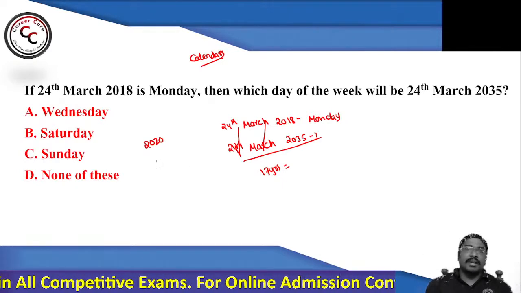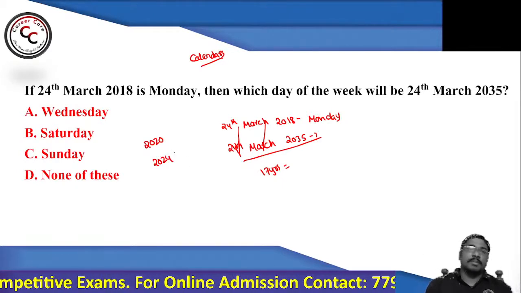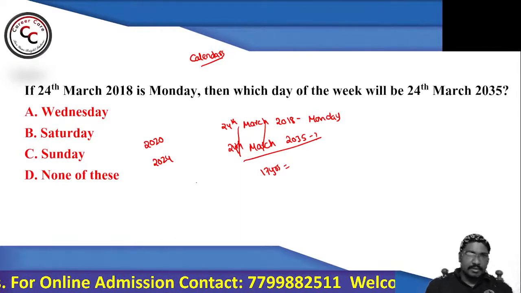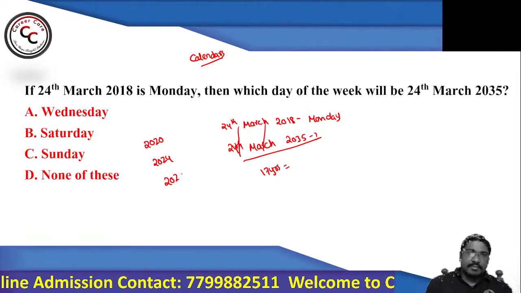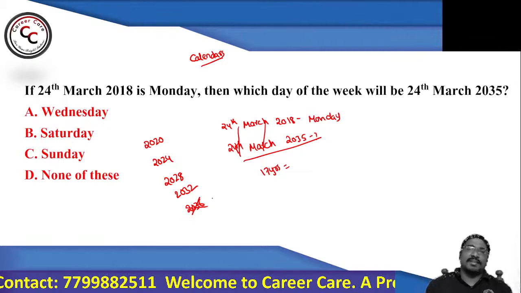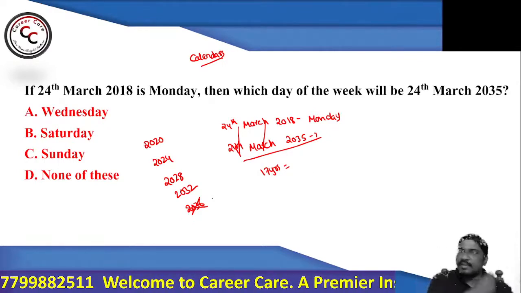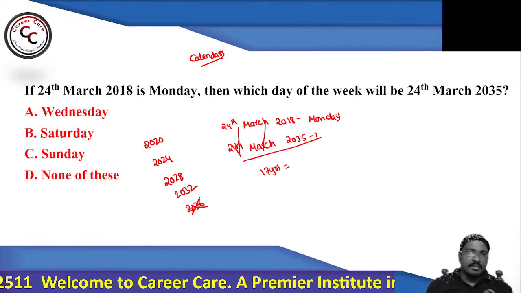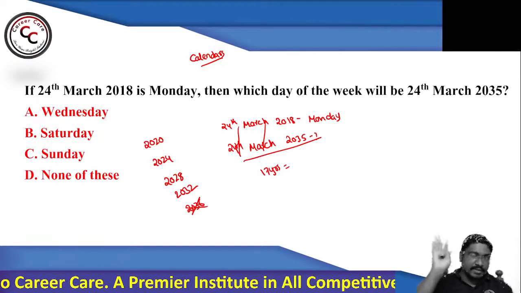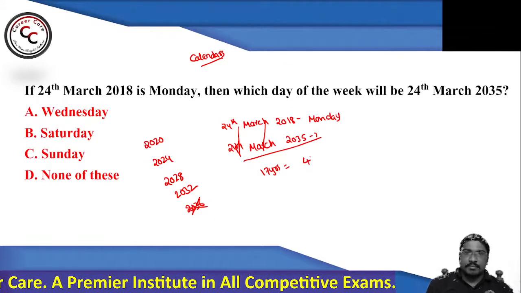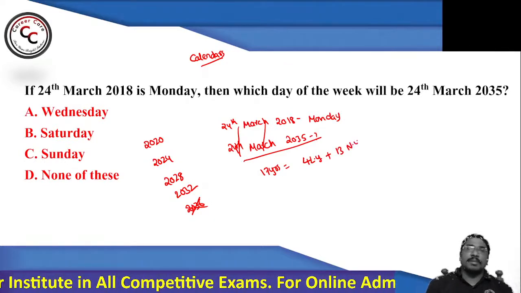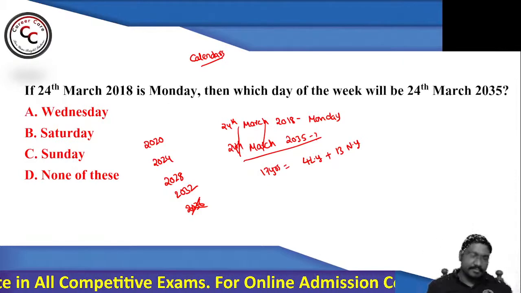So 2020 is a leap year, 2024. Leap year will be once in every 4 years. 2024, then 2028, 2032, and 2036. See, 36 is not required, because here we have stopped at 35 itself. So total how many leap years do we have? 4: 2020, 2024, 2028 and 2032. So out of 17, if 4 are leap years, 13 are normal years, or you can say non-leap years.